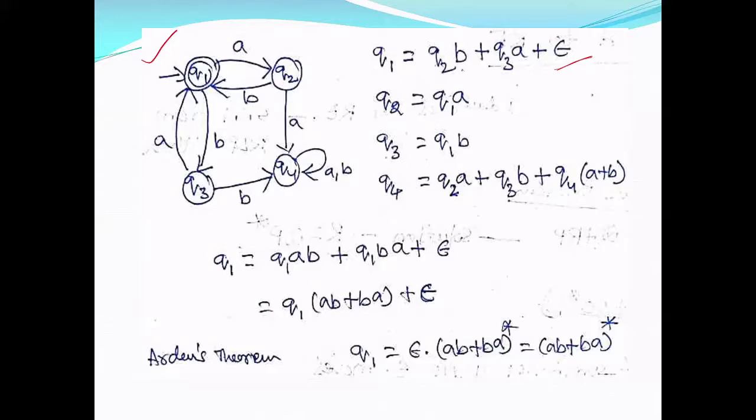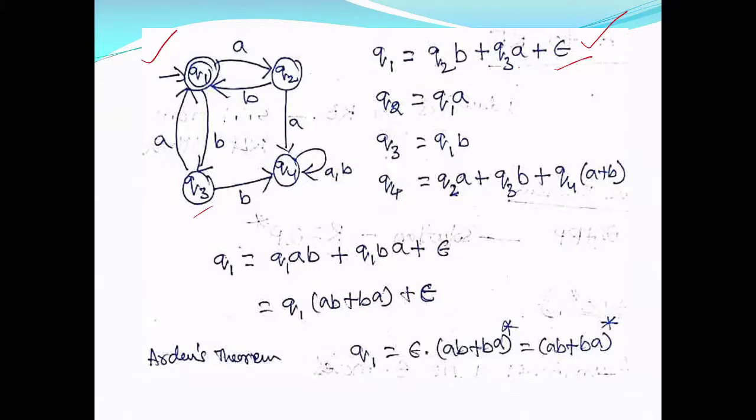So Q2B. Next Q3B. So from state Q3, how do you go to Q1? You have to use A. So Q3A. And this epsilon is just because Q1 is the initial state. For Q2, there is an edge coming from vertex 1. So Q1A. And there are no other edges coming into Q2, so other terms are missing.